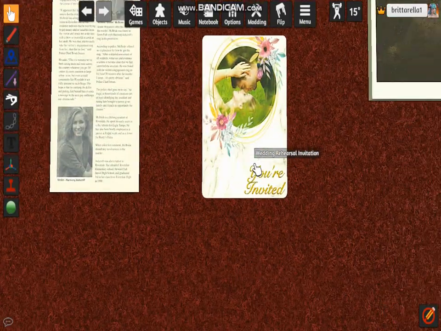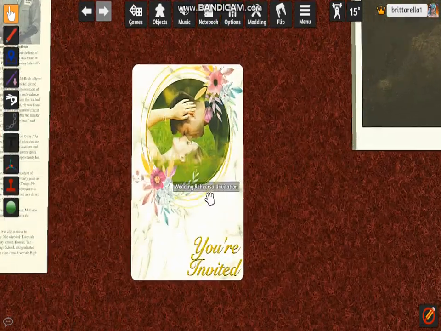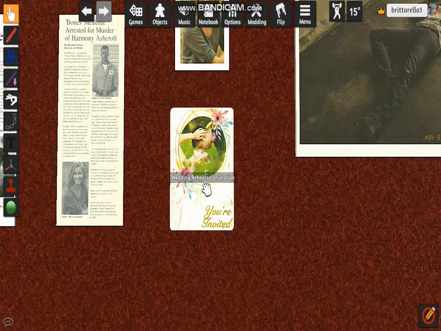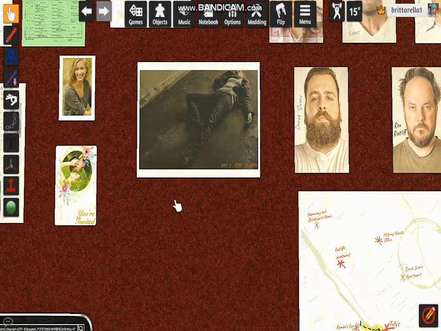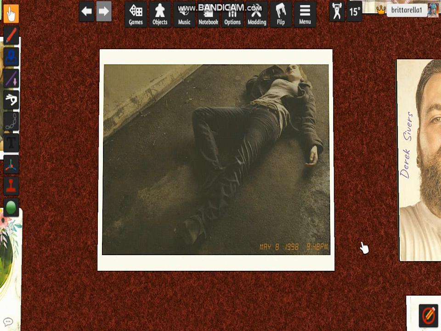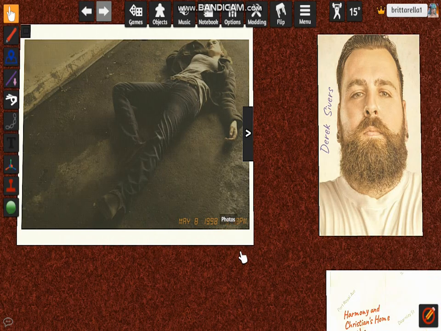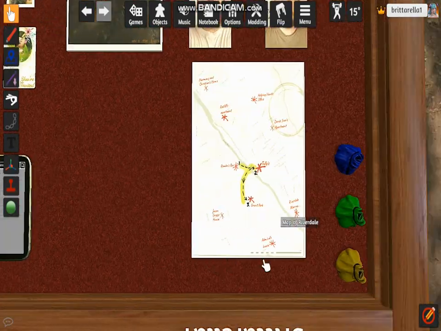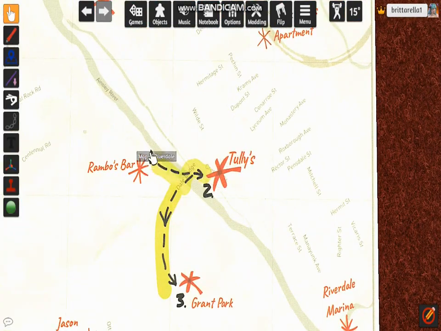And this is a wedding rehearsal invitation, which looks very beautiful. And here is the picture of Harmony laid out. And I believe that this took place on May 8th, 1998. And it was at nighttime, which is at 9:48 p.m. And here's the map right here.